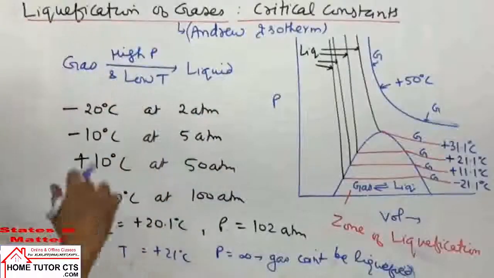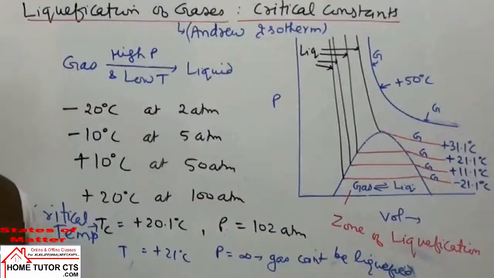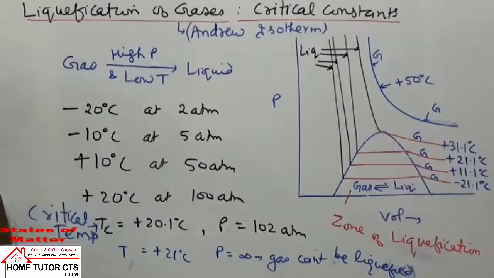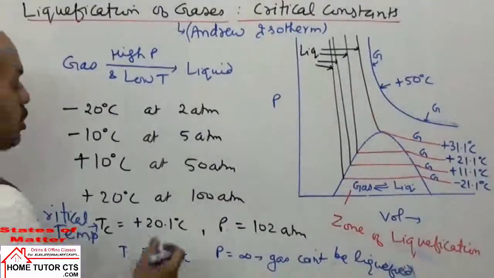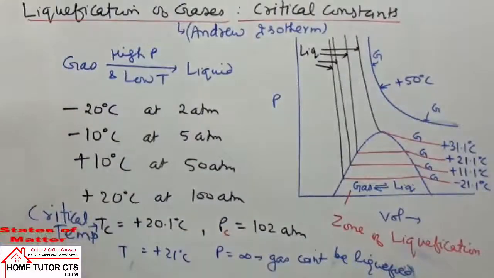For each gas we have one critical temperature. This Tc is called here the critical temperature of the gas. So we can see here that each gas has one fixed value of temperature above which the gas cannot be liquefied. That temperature is called the gas's critical temperature. And in such condition, the pressure required to liquefy the gas is called critical pressure. And in such conditions, the volume occupied by 1 mole of gas is called critical volume. So that we can take here critical constants for the gases.